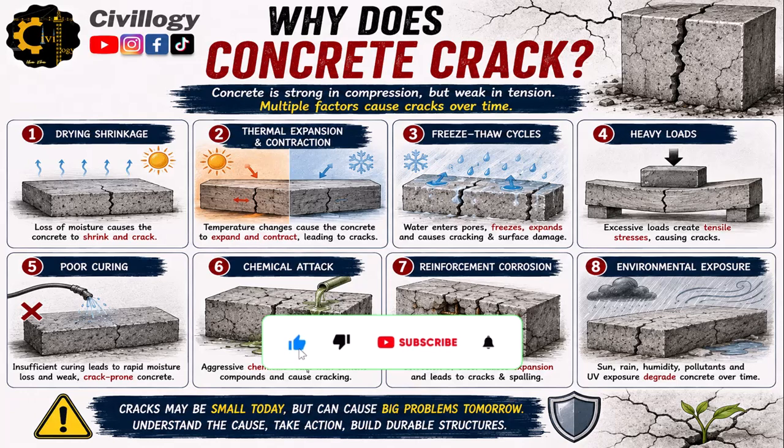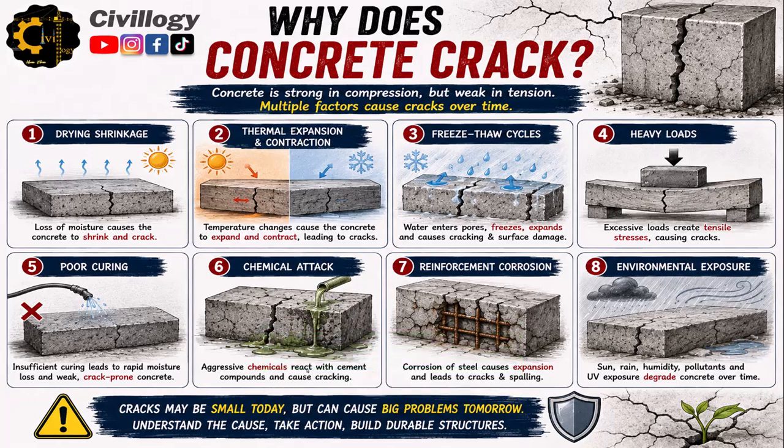Why does concrete crack? As we all know, concrete is strong in compression. When excessive load is applied on concrete, it starts cracking. There could be other causes which cause cracks. The first one is dry shrinkage. These small cracks are formed due to dry shrinkage, which is the result of loss of moisture that causes concrete to shrink and crack. The second cause of cracks could be thermal expansion and contraction. Thermal changes cause the concrete to expand and contract, leading to cracks.